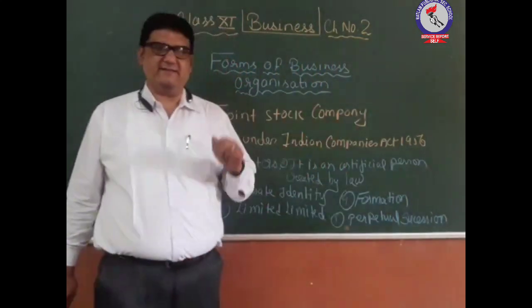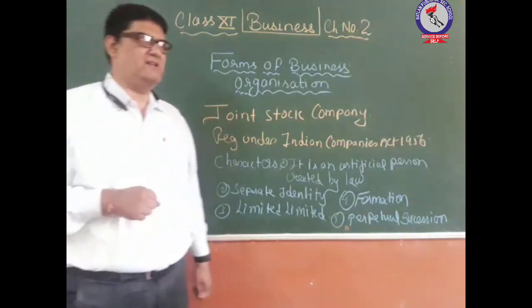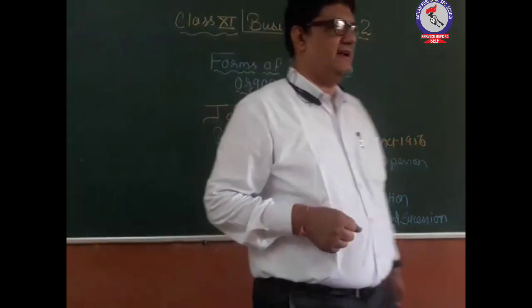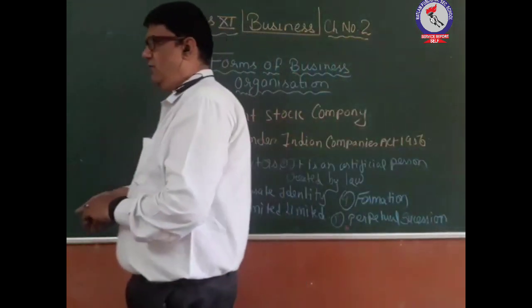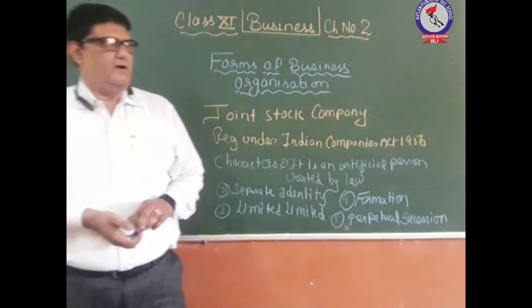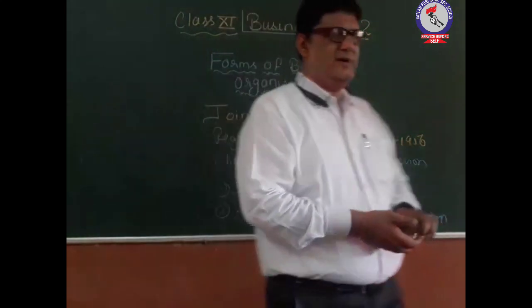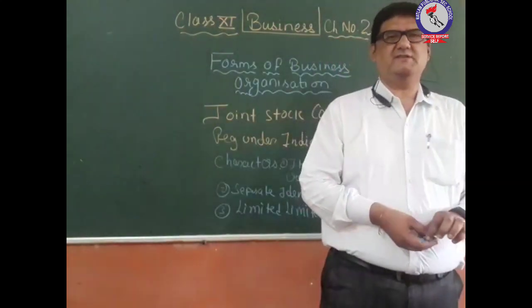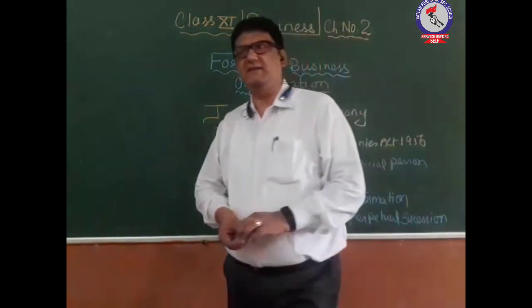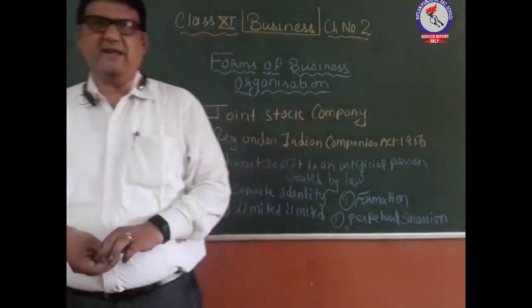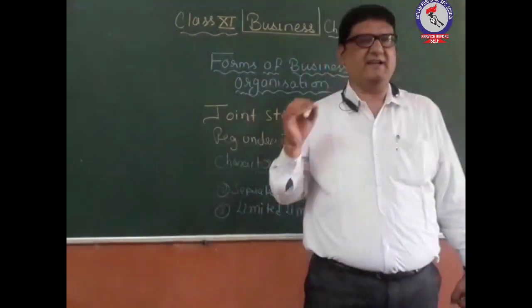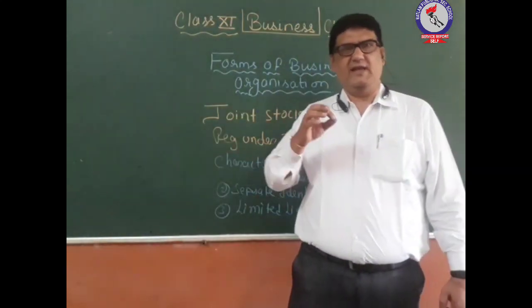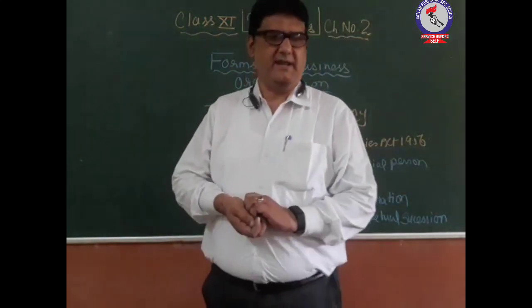The common seal is in the possession of the secretary of the company, and the secretary puts the common seal or embosses the seal on all the authenticated or valid documents of the company to give the validity that these are the official documents of the company, and then it is signed by a concerned person who has got the signatory power. So there is a common seal for the company.